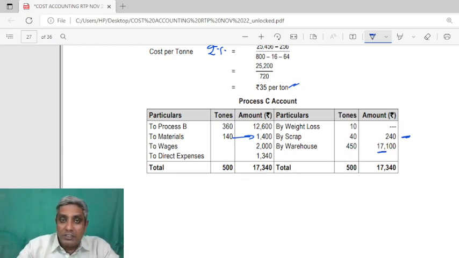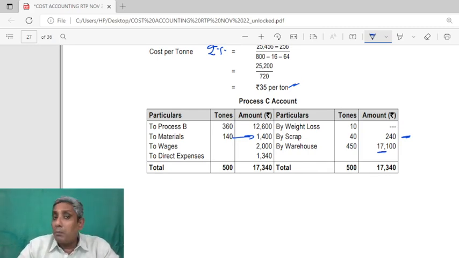Any normal loss you will not consider for the percentage calculation of material, labor and production overhead. Any abnormal gain, everything is 100%. Even for abnormal loss, they will give material this much percentage completed, labor and overhead this much percentage completed. Sometimes they may give conversion cost this much percentage of completion, so labor and overhead have the same percentage of completion. Accordingly, you will calculate equivalent units of production. These kinds of questions we have done in depth in our regular classes.